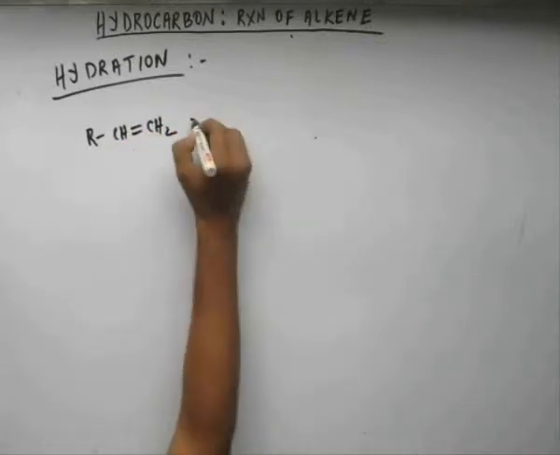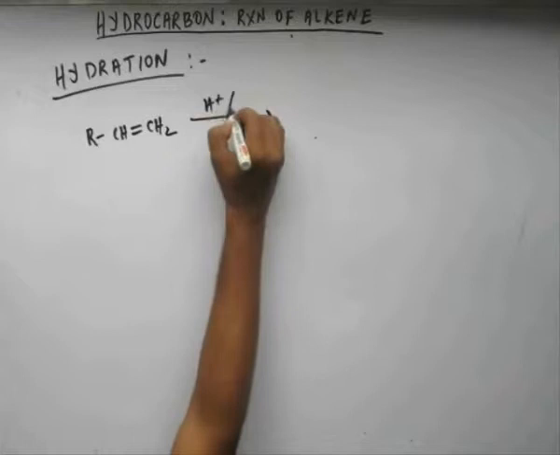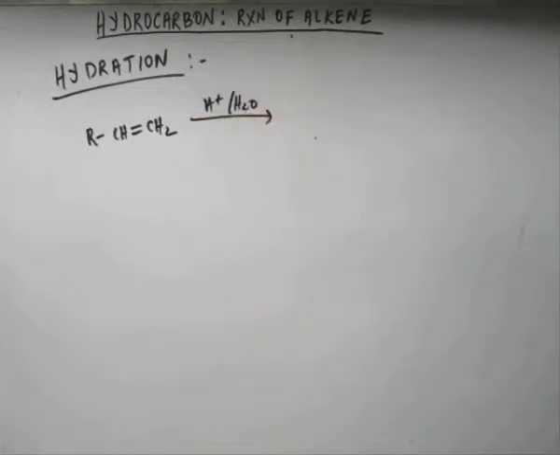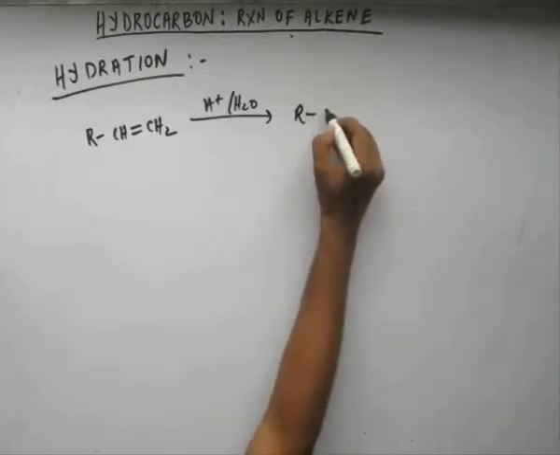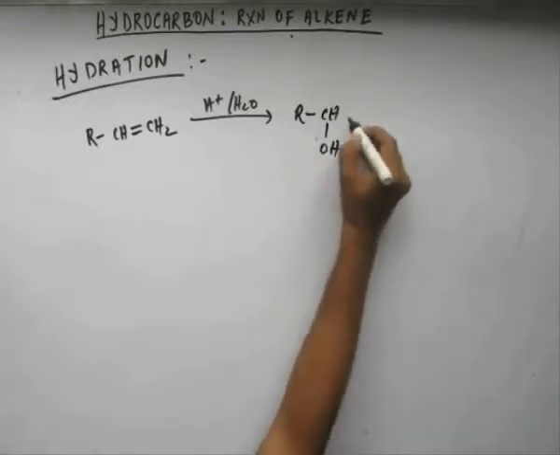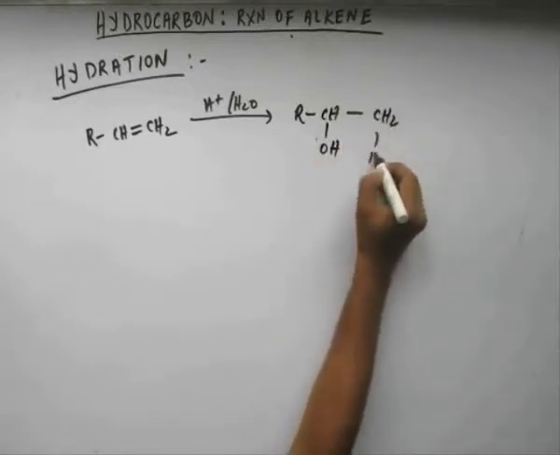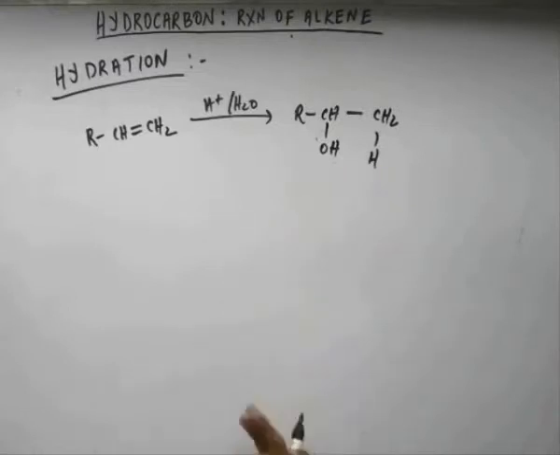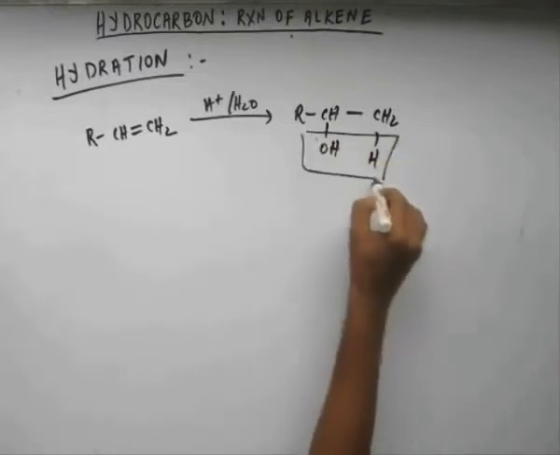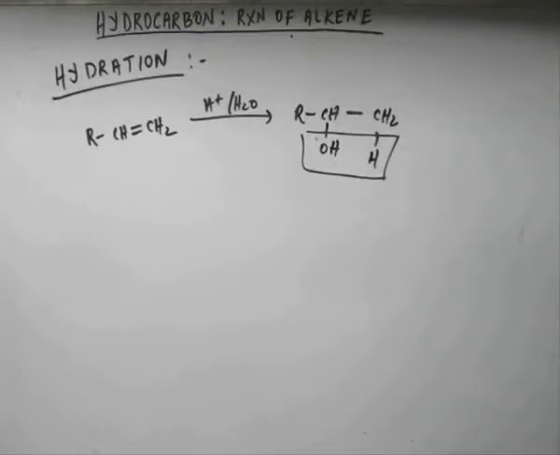Suppose this is the alkene and I want to add water. What I take is acidified water. Some amount of acid as a catalyst dissolves in water. So we represent that as H plus, H2O. We don't bother about the conjugate base of that acid. That can be anything. But our job would be done if we have H plus in the system and if we have water. Then what happens is H and OH get added. So effectively, H2O is added on the molecule.